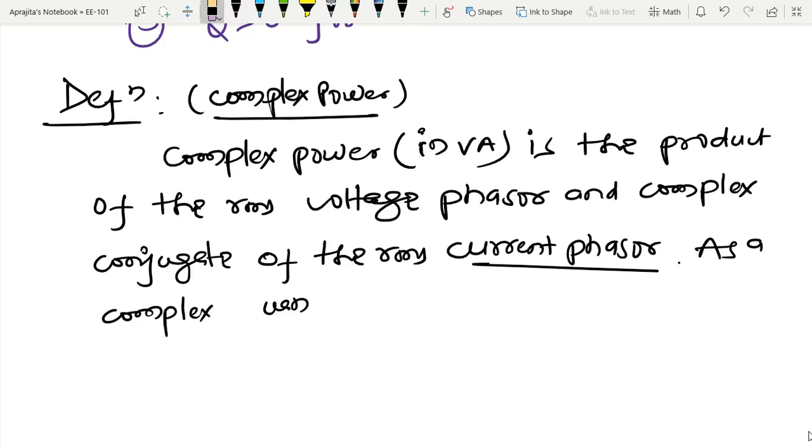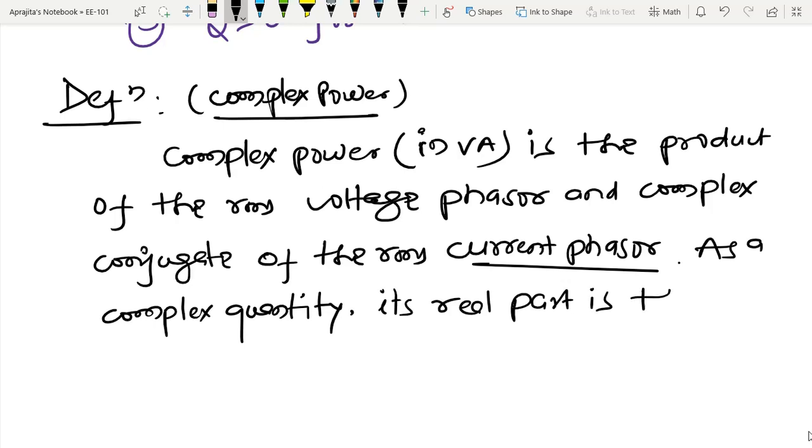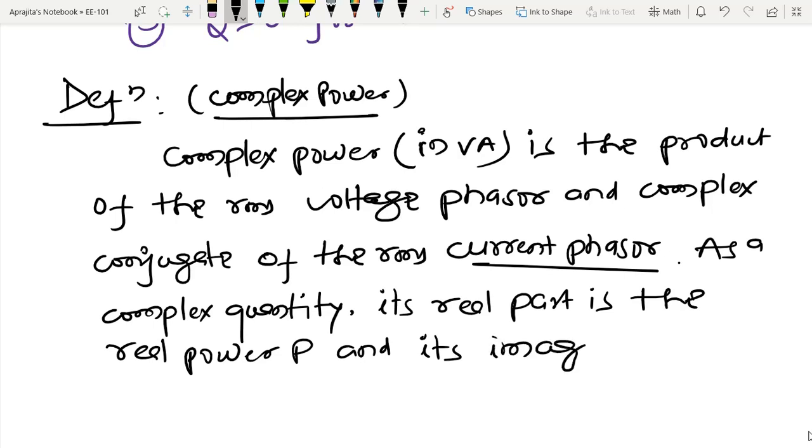So as a complex quantity, its real part is the real power or average power, and its imaginary part is reactive power.